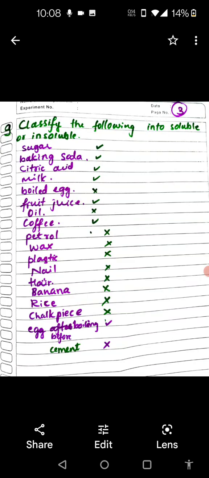Rice, not soluble. Plastic, not soluble. Nail, not soluble. Hair, not soluble. Egg before boiling, not soluble. Completely soluble, partially soluble. Yes. Cement, not soluble. Yes. Baking soda, soluble. Very good.